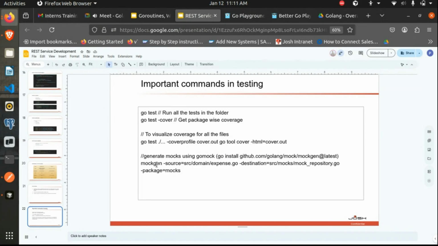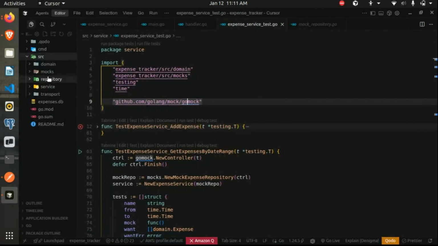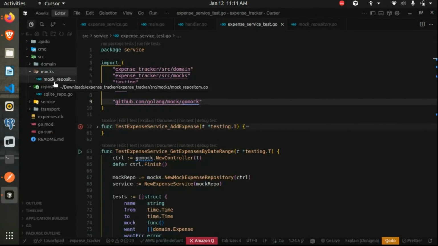So mockgen is the keyword, then the source. The source is where our interfaces are defined. So this is where it will look for the interfaces to generate the mocks, and then the destination where we want the mocks to be generated. So in our case, it was the mocks package, mocks/mock_repository.go.